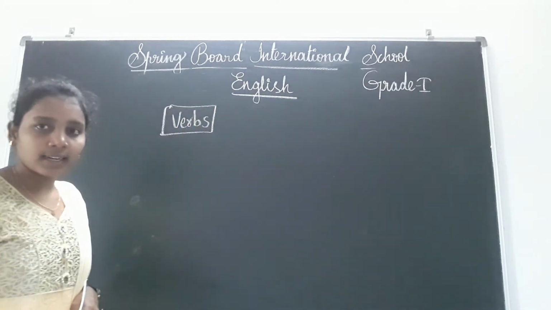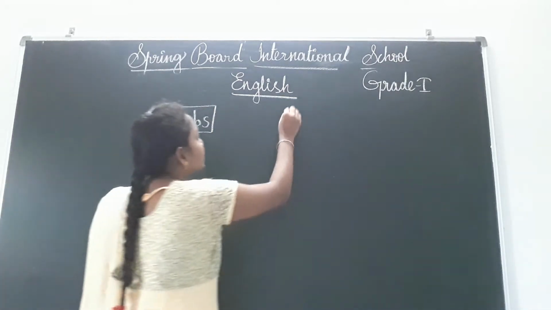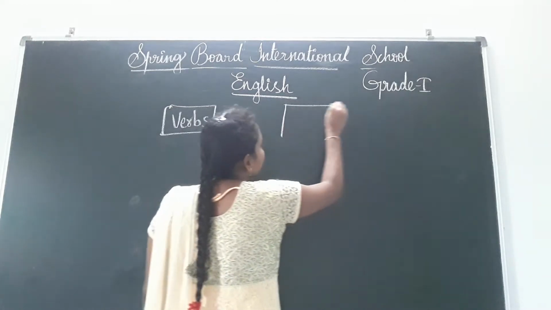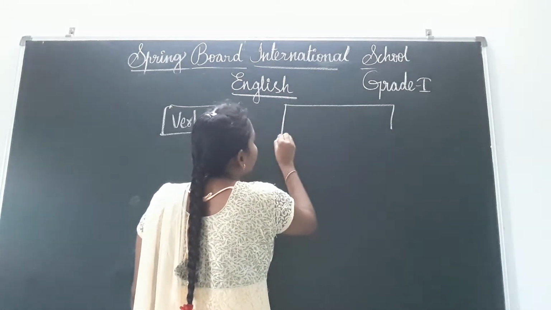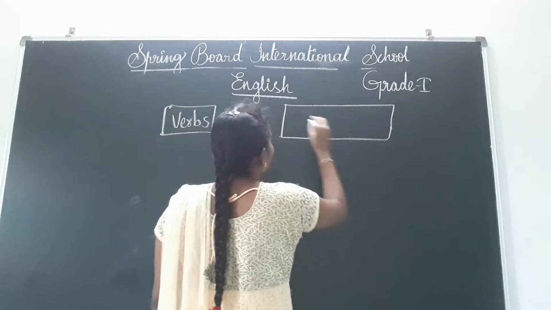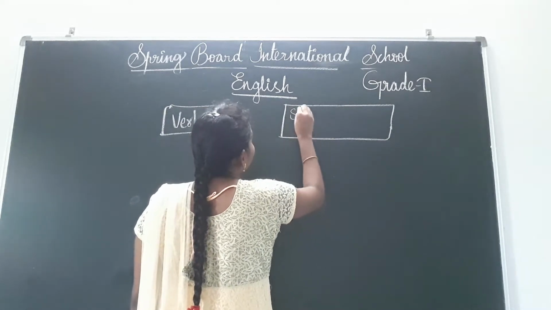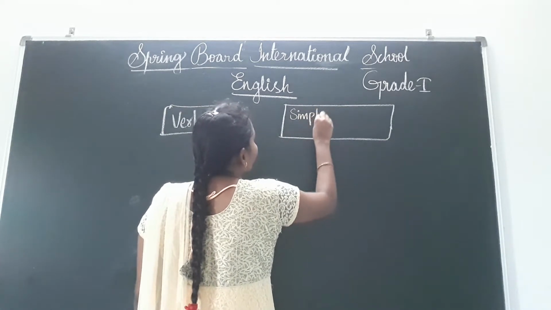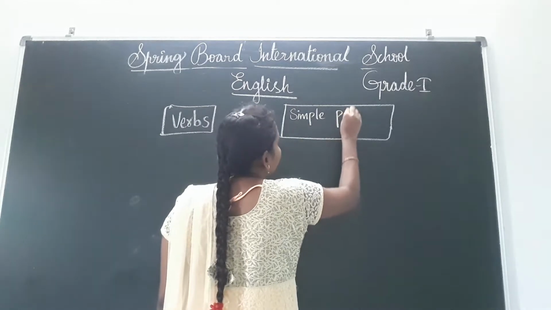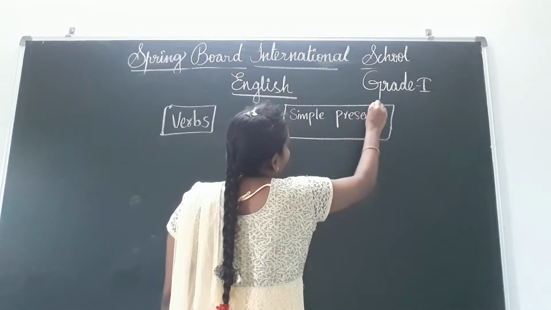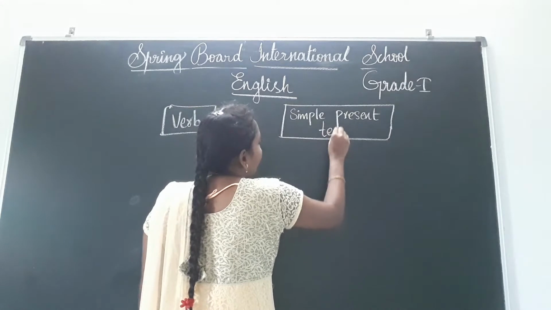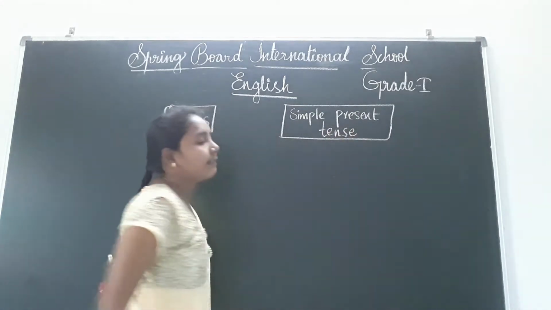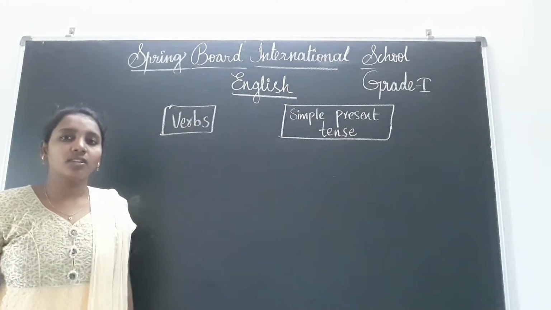Verbs. We have learned in this lesson. And next, one more topic we have learned. What is it? Simple present tense. Simple present tense we have learned in this class, children.